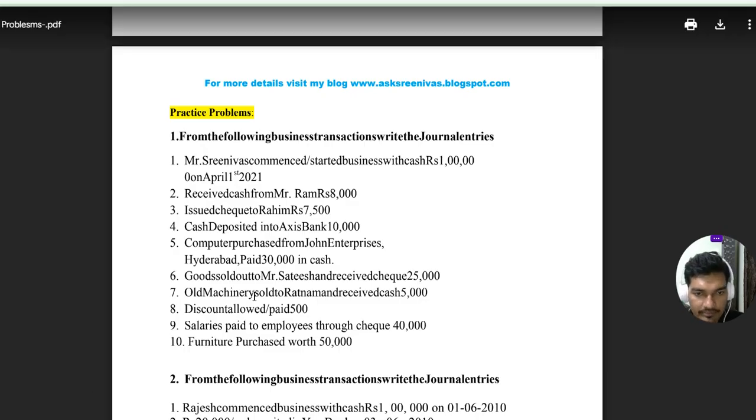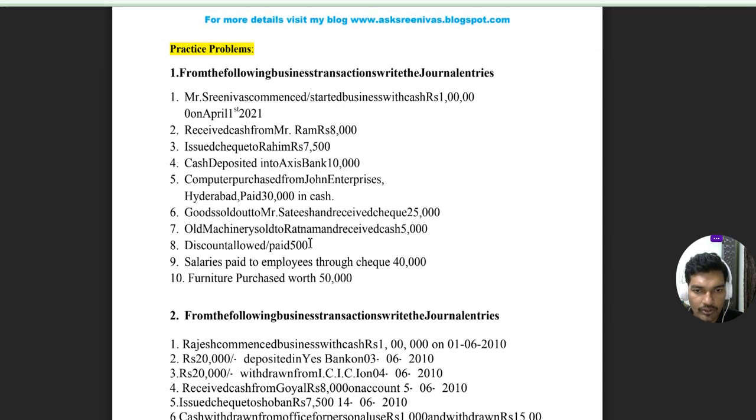Next one, seventh one. Old machinery sold to Ratnam and received cash 5,000. So again here, old machinery we are selling and we are receiving cash from this person. So whenever we sell any other asset, here the asset is old machine, so asset goes out, cash comes in. Something comes in, something goes out.